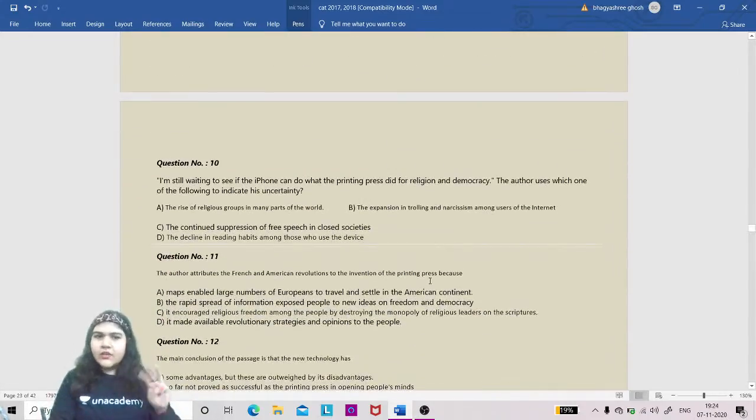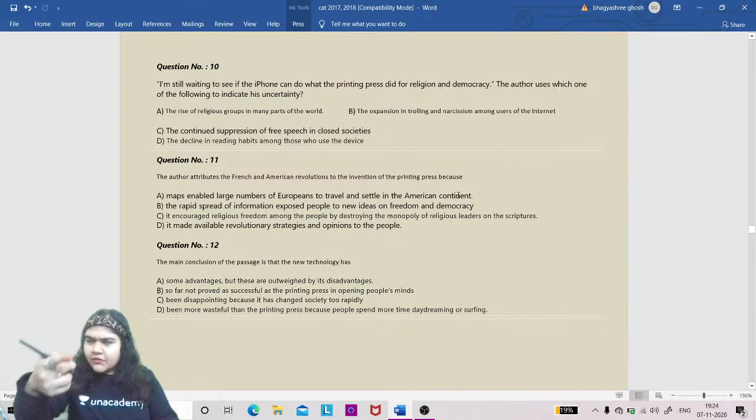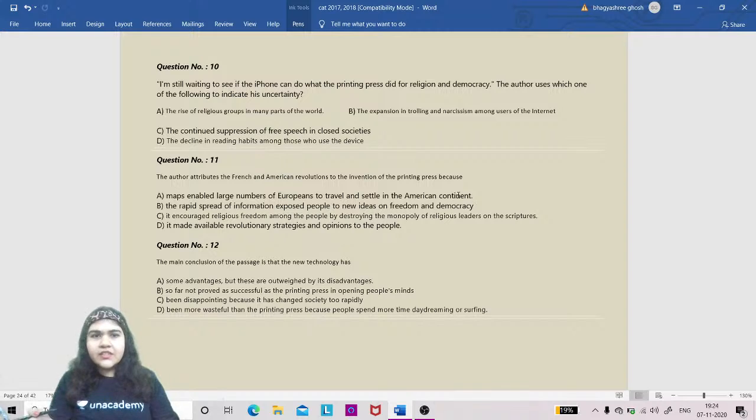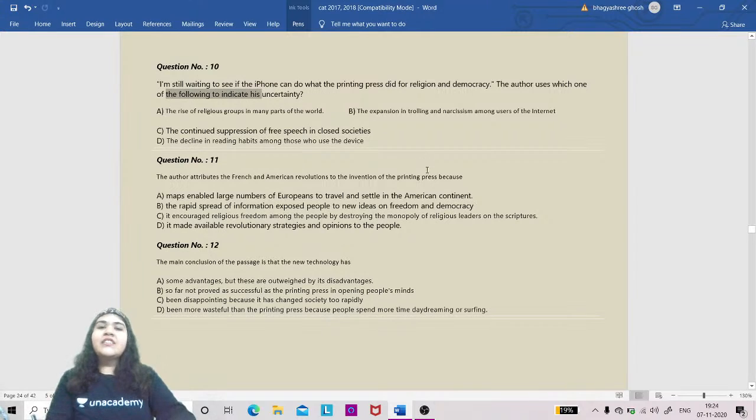Easy to read, easy to understand, and half of the questions are factual. The first one, the previous RC on map making, still had some critical questions. This is still having factual questions. This is good. Look at question 10. There is a line given from the passage: the author uses which of the following to indicate his uncertainty. Okay, finally we got to see a question that is coming from the author's side.